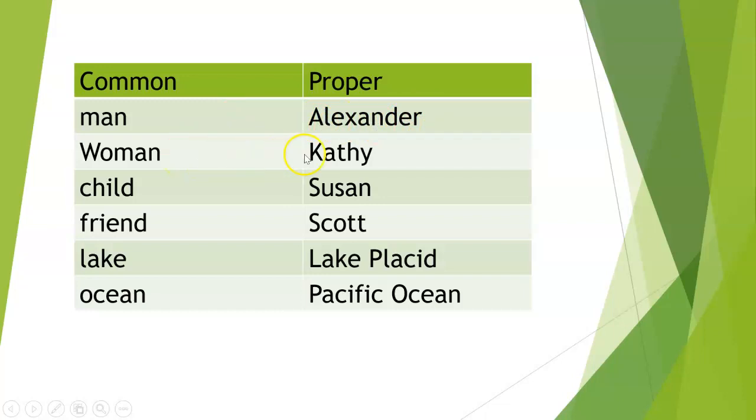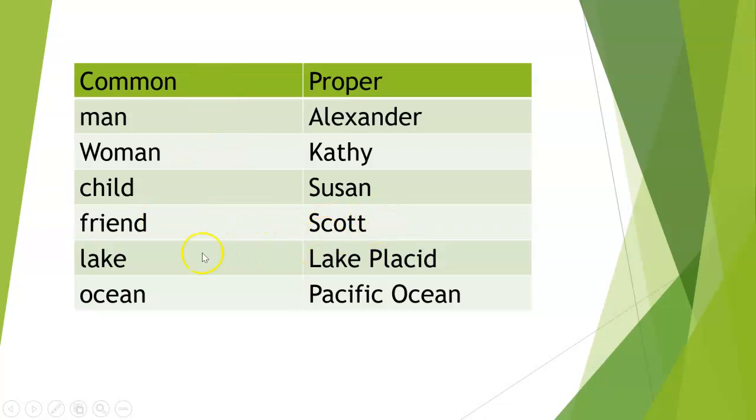Woman is common, Kathy is proper. Child is common, but Susan is proper. So maybe the child's name is Susan, the woman's name is Kathy, and the man's friend is Alexander. You may have a friend, and that's a common noun, but then maybe your friend's name is Scott, and that's a proper noun.